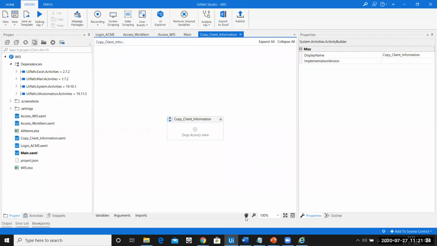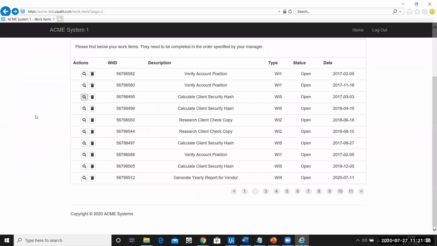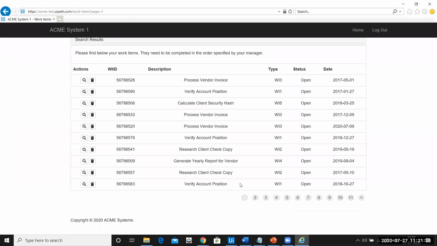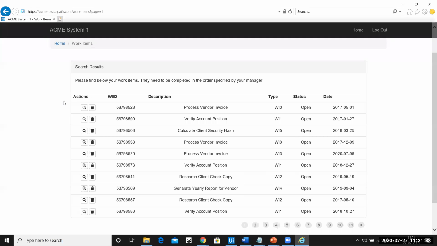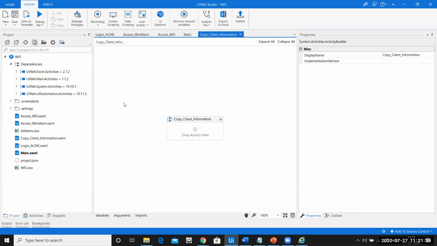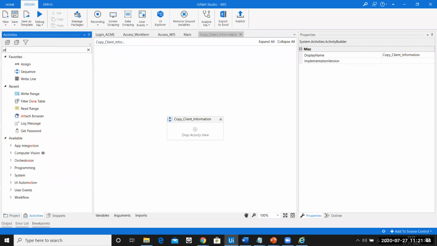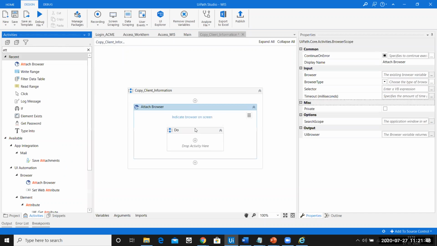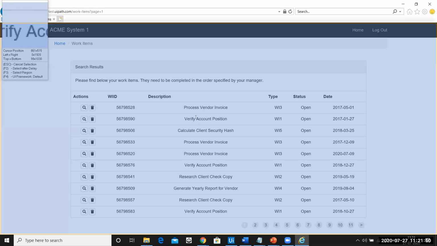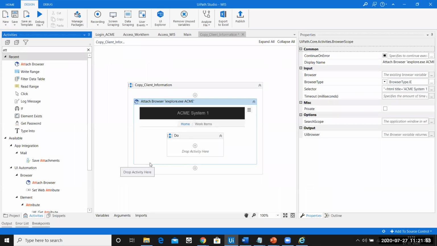Now, what is the first thing that you need to do? The first thing that you need to do is you need to open up this web page. But before that, you'll have to tell him the attached page application, as in where were you when you began this application. So probably I can use an attached browser application over here. And then I'll say indicate on screen. And this is the page that I was previously working on.